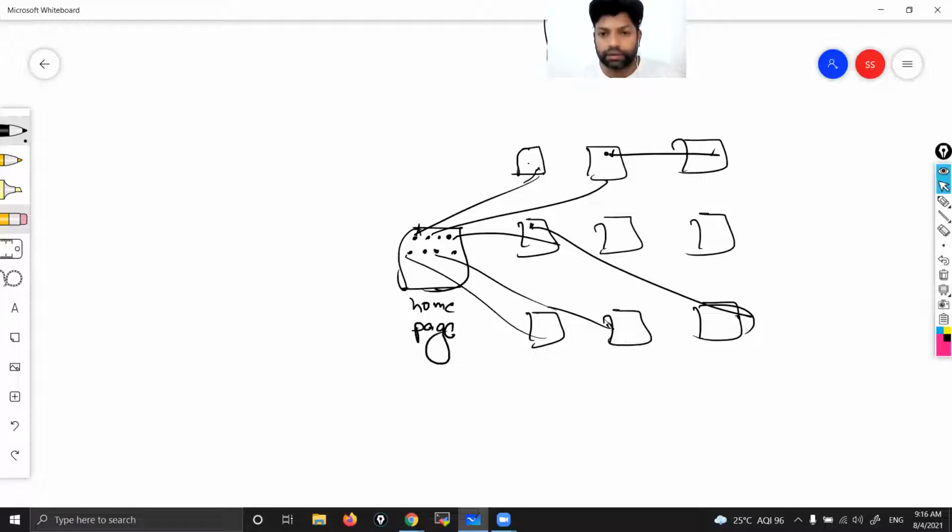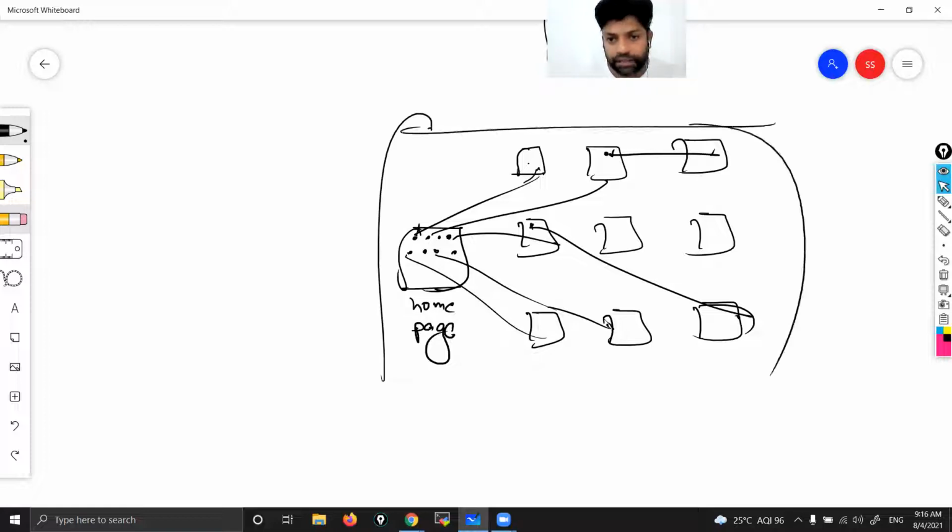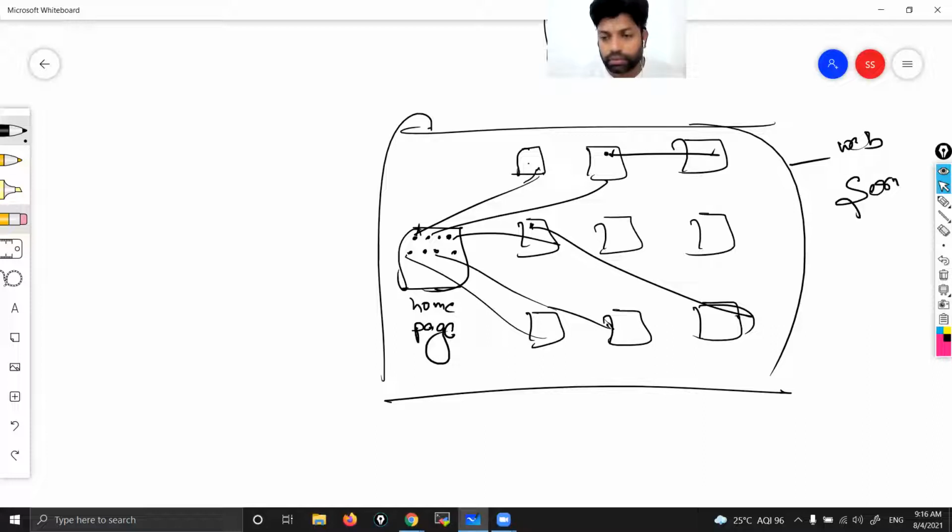A group of all these pages we call either a website or a web application. I'm repeating, guys. Each individual page we call a web page. A group of all these pages we call either a website or a web application. The server in which you keep this website, that server we call a web server.